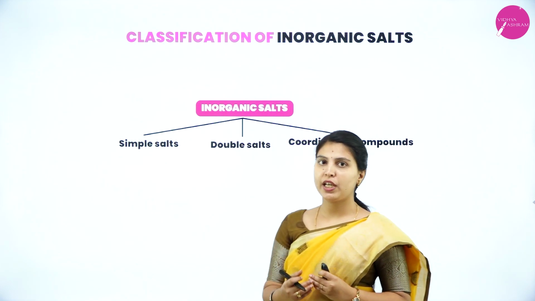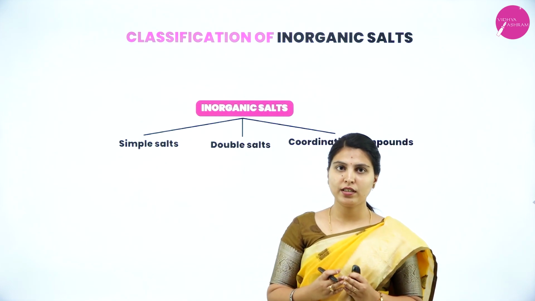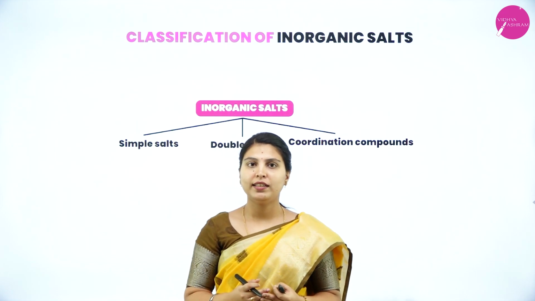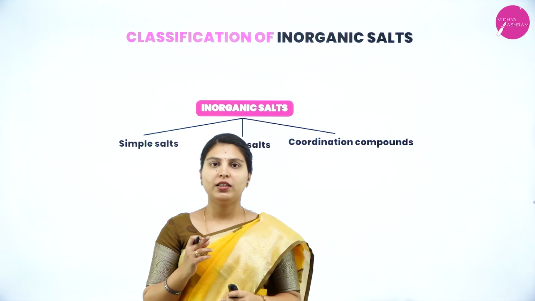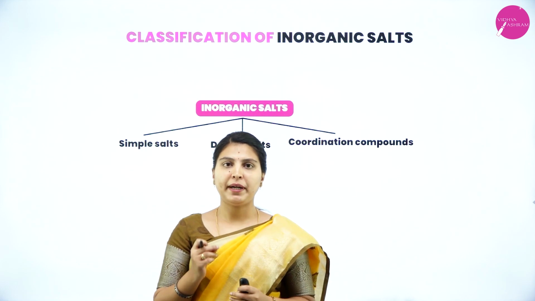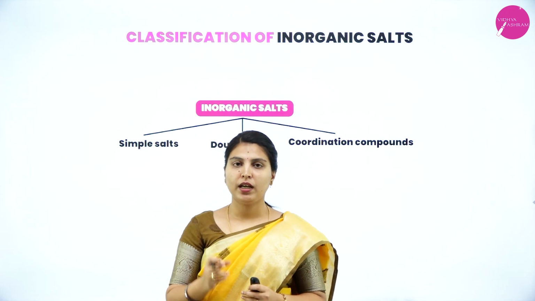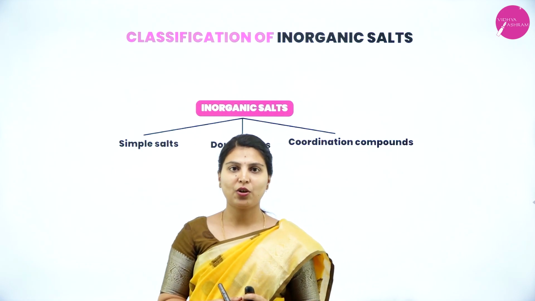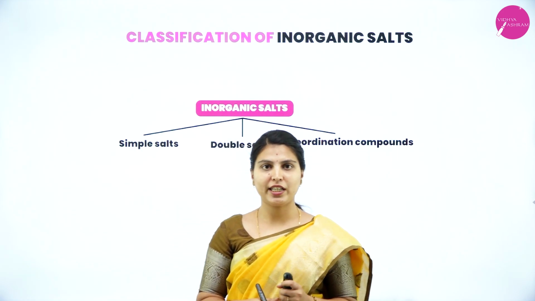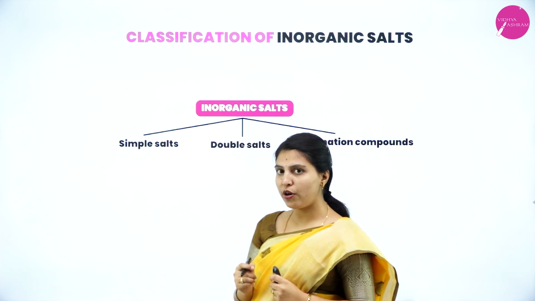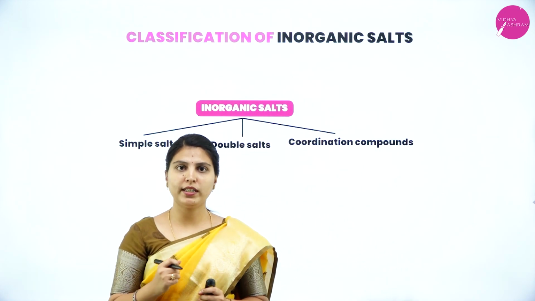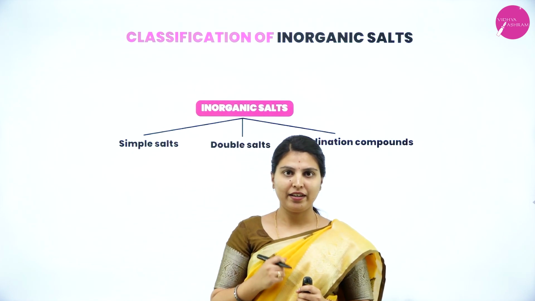Before going to the classification of inorganic salts, what is the content name? Coordination compounds. Then what are coordination compounds? The compounds in which metal ions or metal atoms are connected to anionic species or neutral complexes are called coordination compounds. And those coordination compounds are very helpful for modern inorganic chemistry research.